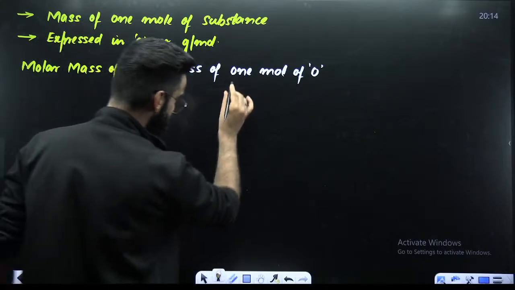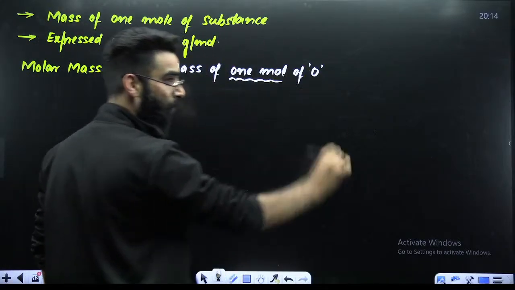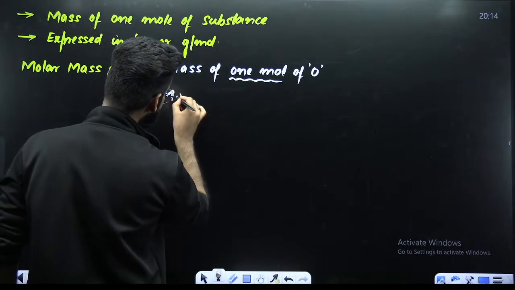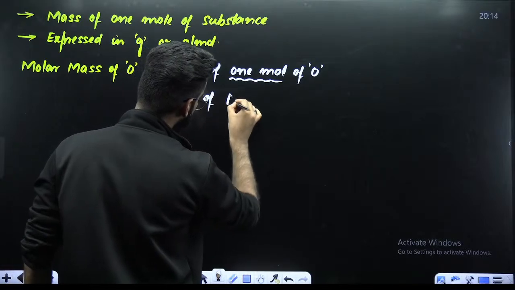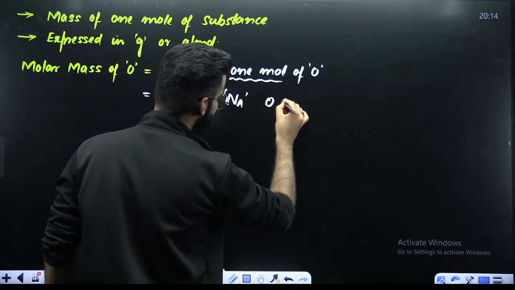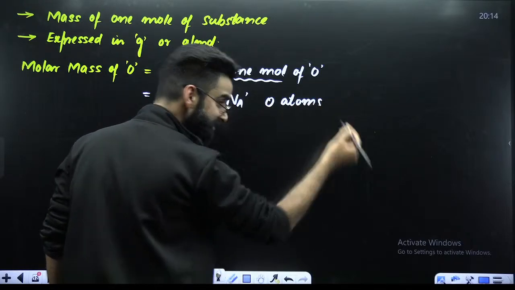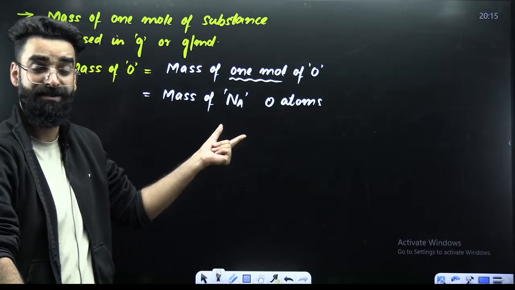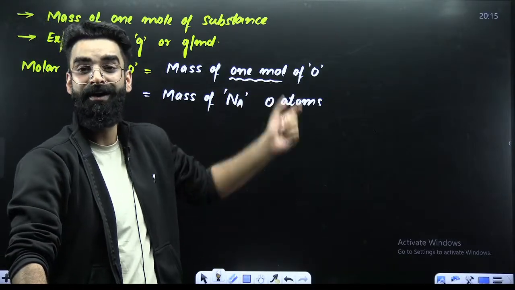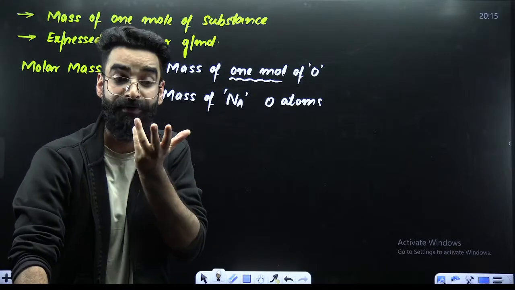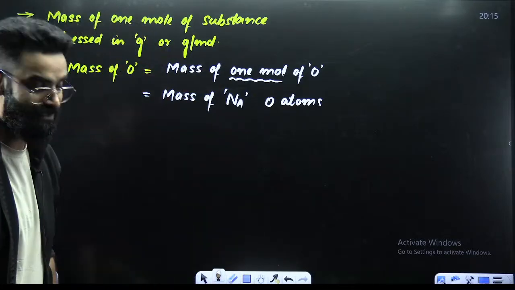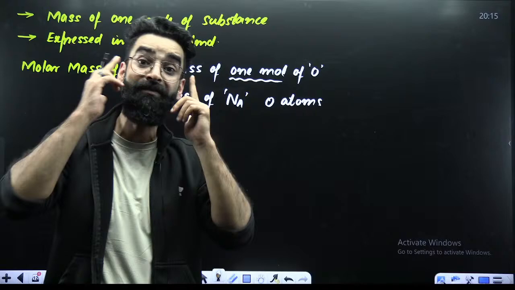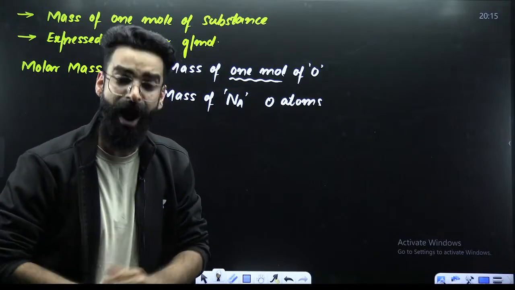Now, my dear students, instead of the term mass of 1 mole of O, can't I write the mass of 6.022 × 10^23 oxygen atoms? Yes, we can write it. 1 mole of oxygen contains 6.022 × 10^23 oxygen atoms. So the mass of 1 mole of O means the mass of 6.022 × 10^23 oxygen atoms. Correct? Now the point is, how can you calculate the mass of 6.022 × 10^23 oxygen atoms? How can we do that?